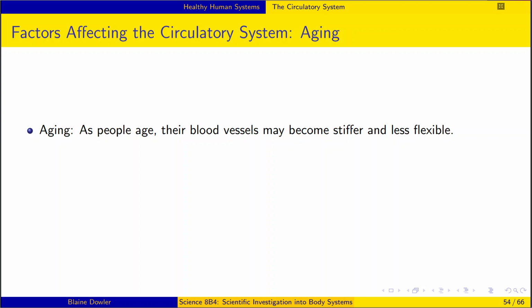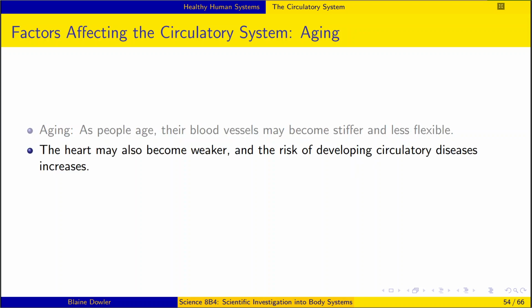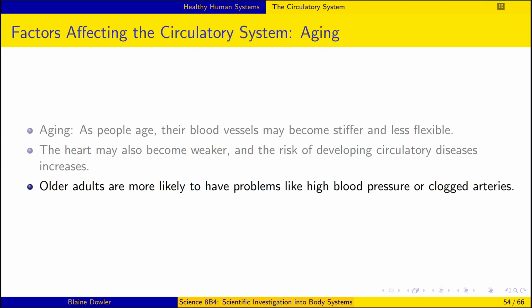Aging. As people age, their blood vessels may become stiffer and less flexible. The heart may also become weaker, and the risk of developing circulatory diseases increases. Older adults are more likely to have problems like high blood pressure or clogged arteries.